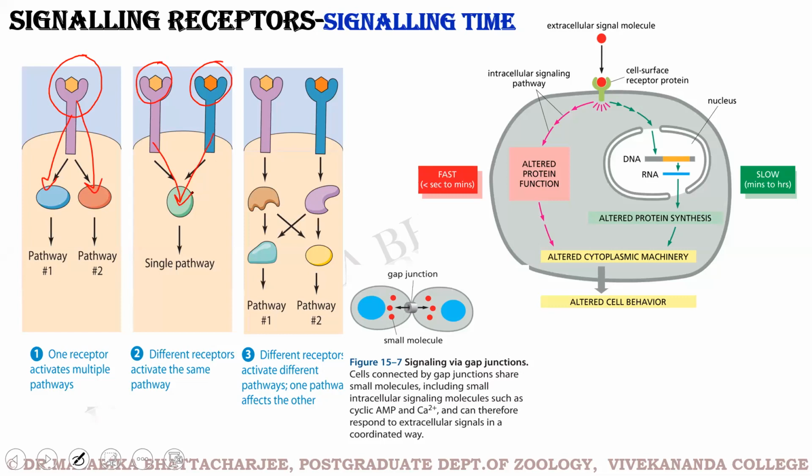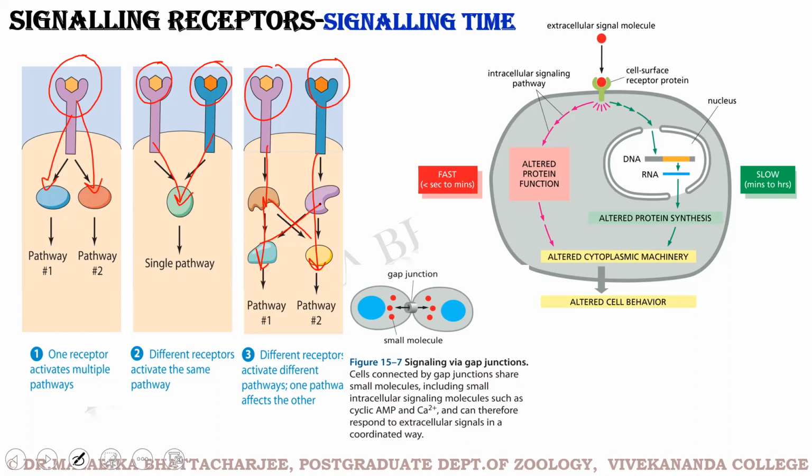Or two different ligands bind to two different receptors, two signaling pathways have started, but there's a crosstalk between the two signaling pathways. So this is the variety of ways in which a signal is transduced within the cytoplasm.